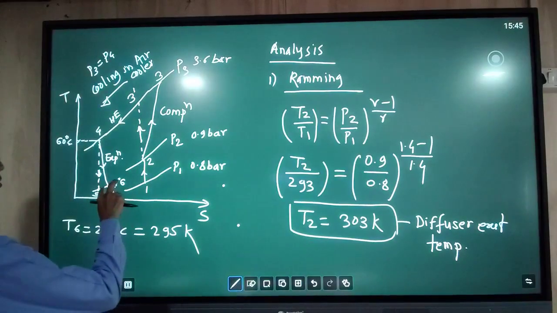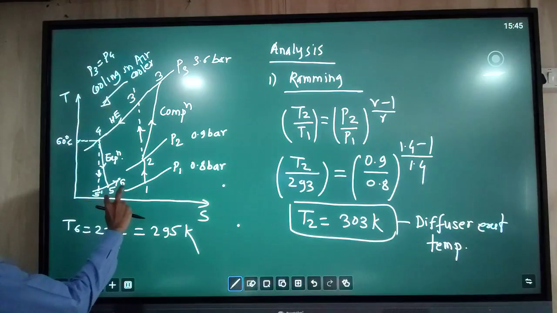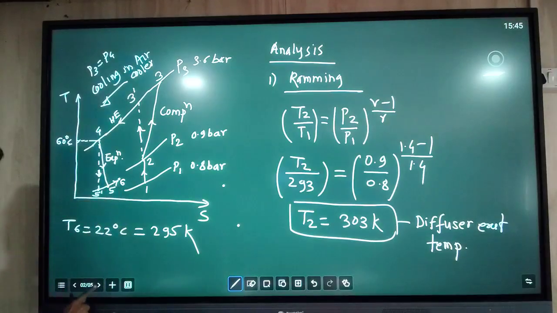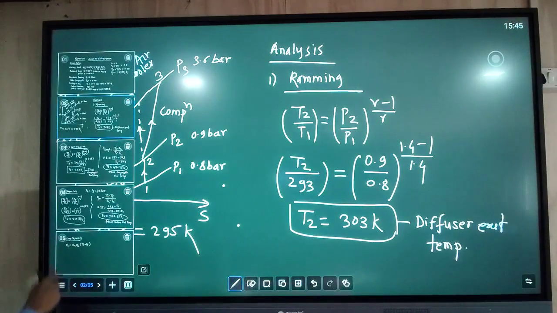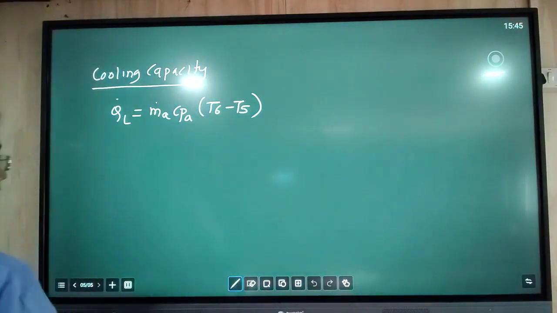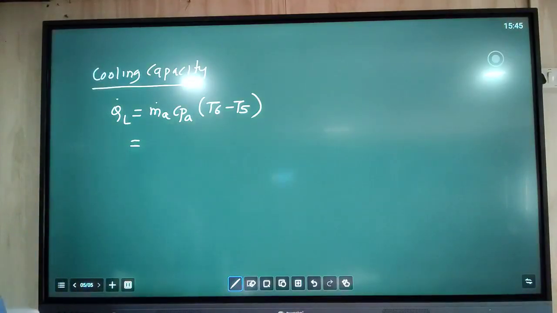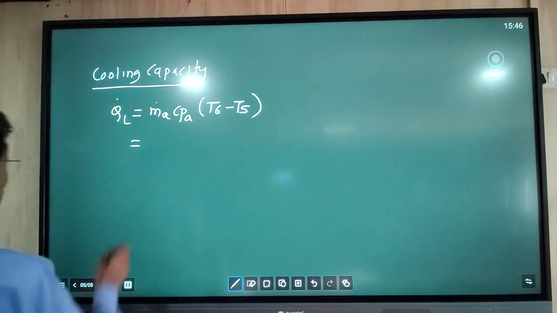So this load is calculated by using the formula m dot Cp delta T across points 6 and 5. Now putting in the values, we have to calculate the mass flow rate.